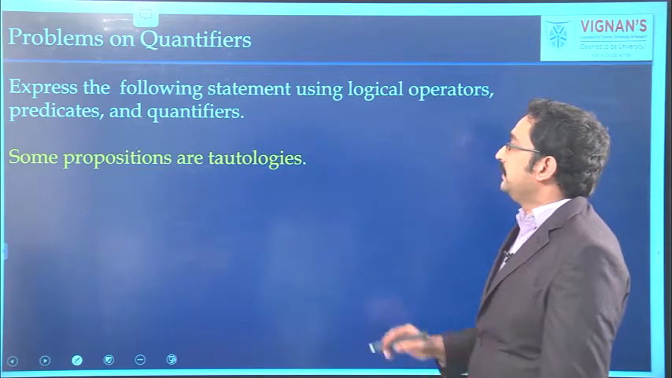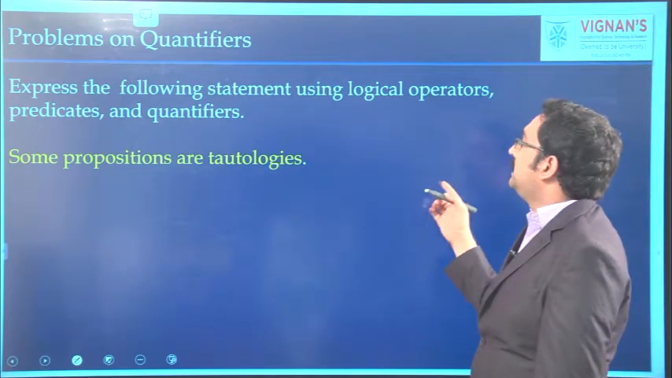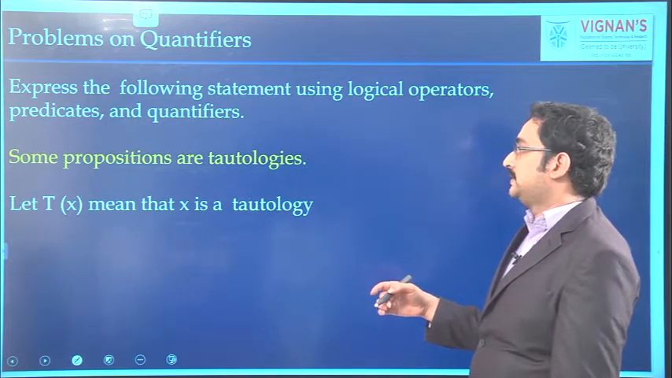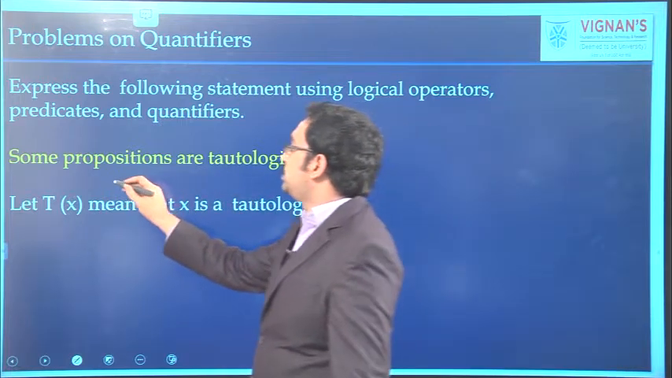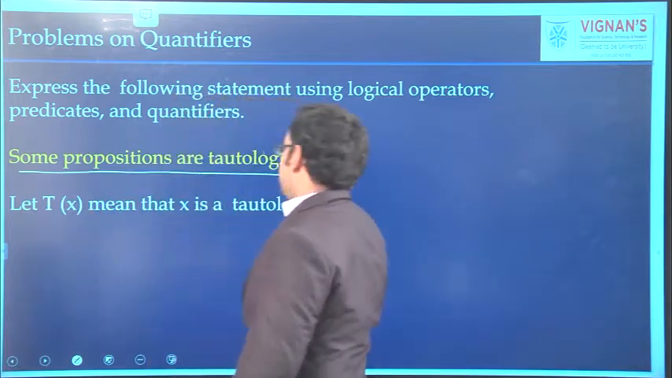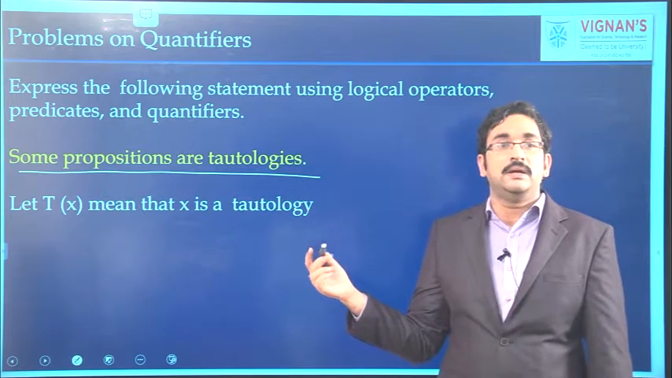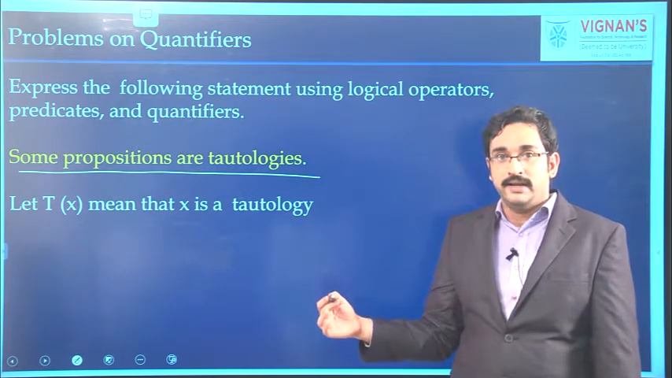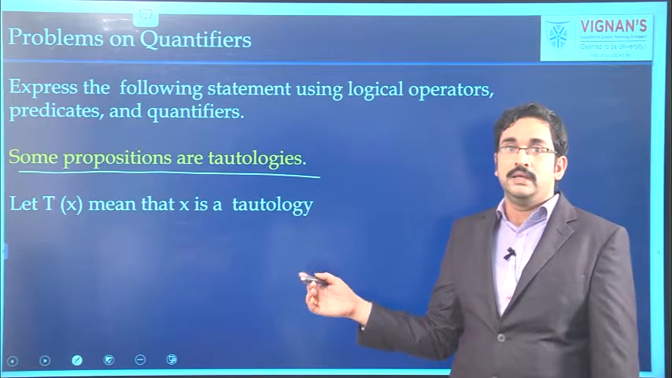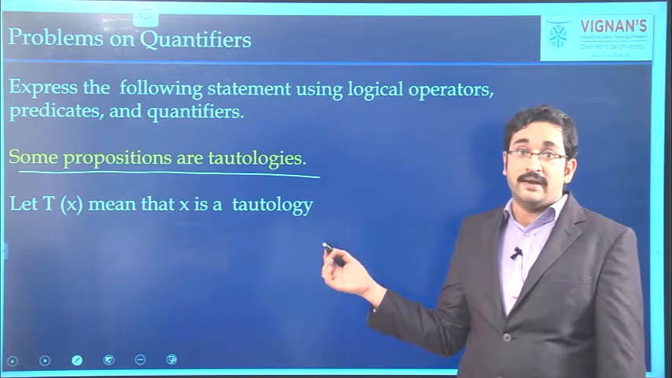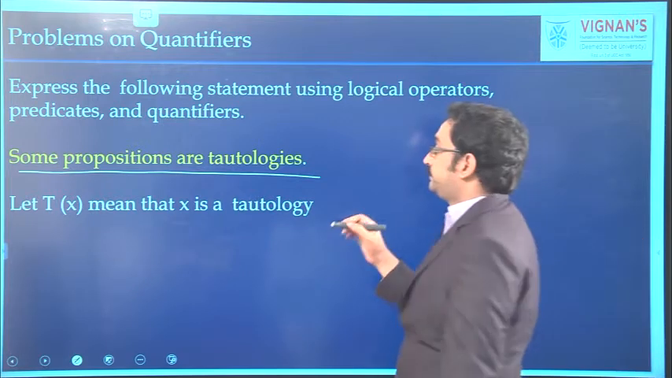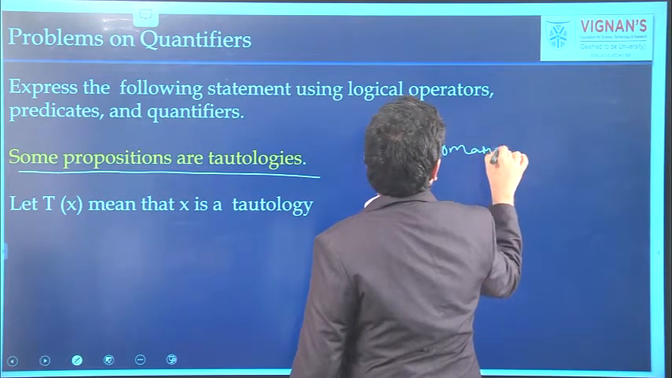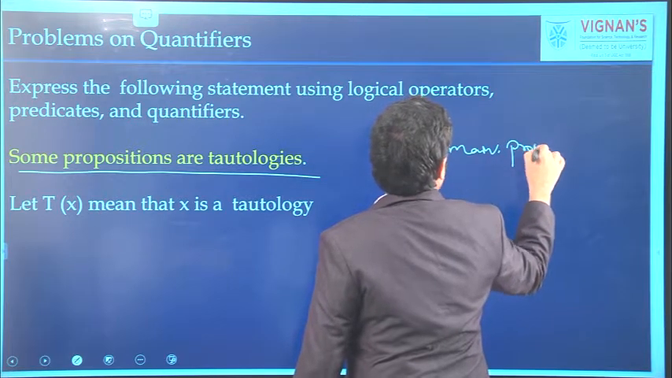See the next problem. Express the following statement using logical operators, predicates and quantifiers. Here some propositions are tautologies. That is the given statement. We have to express in terms of predicates, quantifiers and logical connectives. Here we are assuming domain as all the propositions.